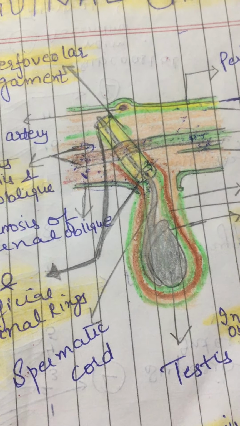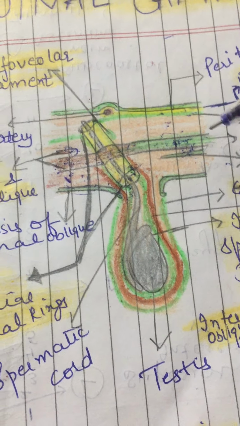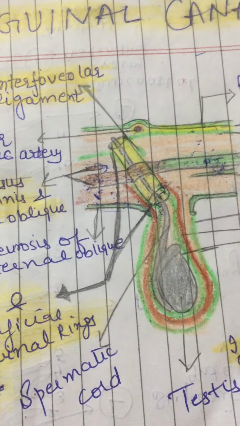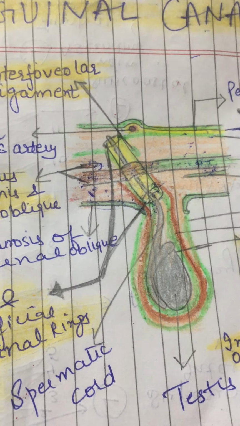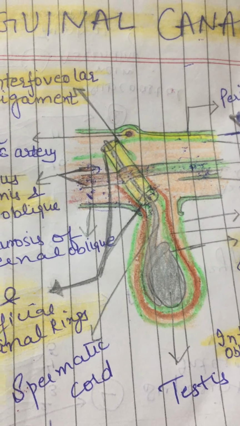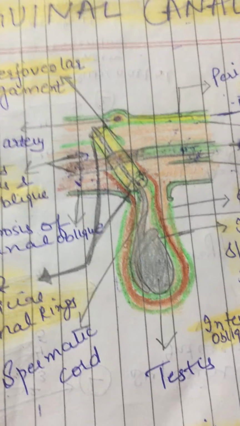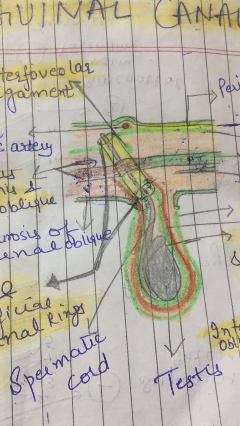Now, what are the constituents of spermatic cord? This is very important. Sometimes a question may be asked in the exams. The constituents of spermatic cord are ductus deferens, number 1, then testicular and cremasteric arteries, and artery to ductus deferens, then pampiniform plexus of veins, then lymph vessels from the testes.